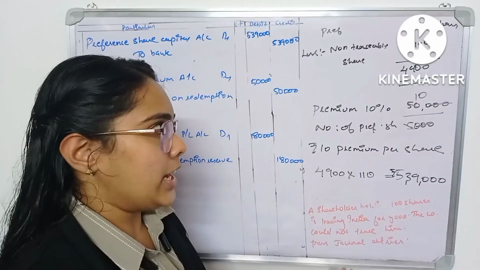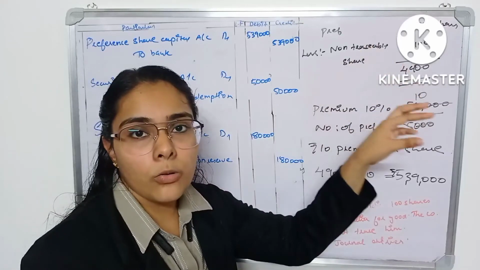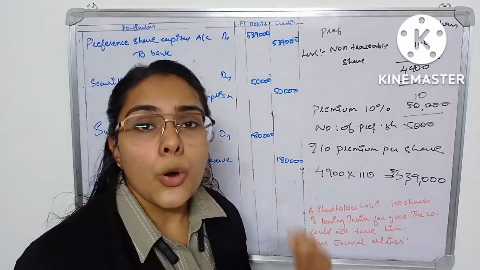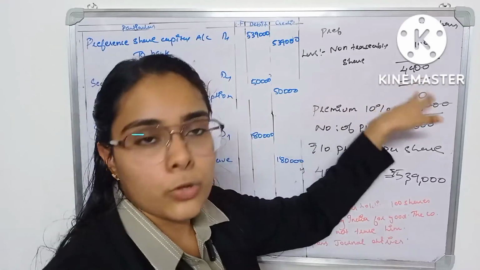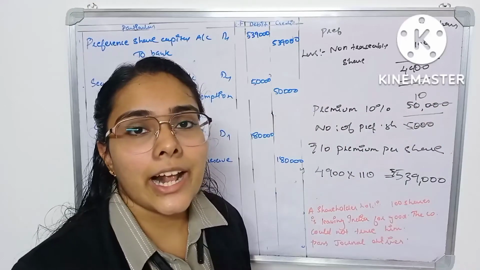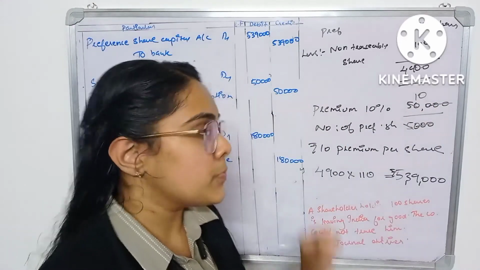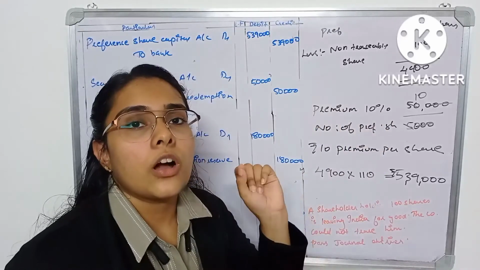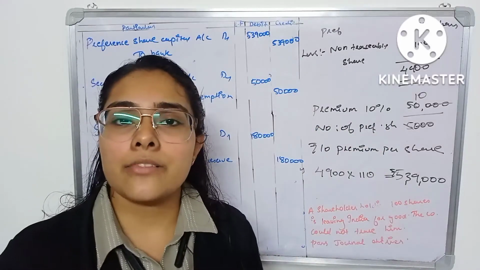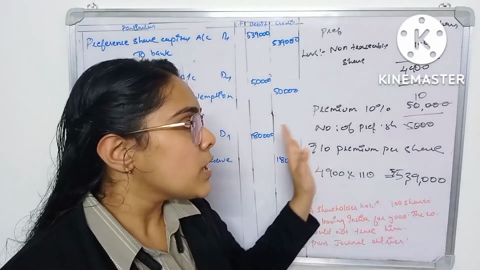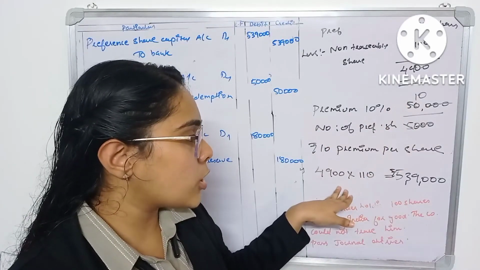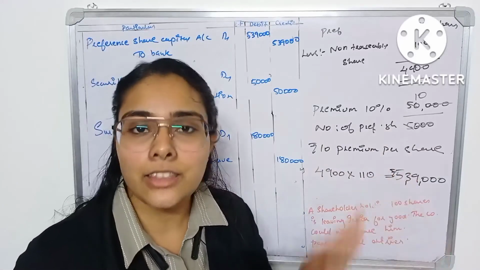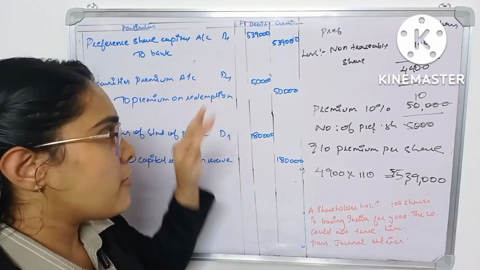So this is the calculation. First you have to calculate the number of preference shares that you are going to redeem at the time, so you got 4,900, and you have to calculate the premium due per share, which we calculated as 10 rupees. So for one preference share you are going to pay 110 rupees. So the total amount to be repaid right now is 5,39,000 rupees. That is what we have written.